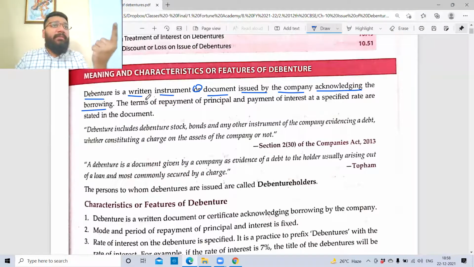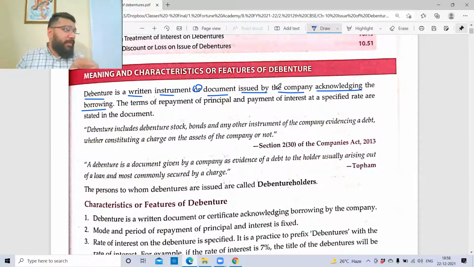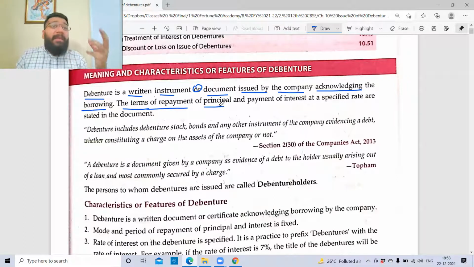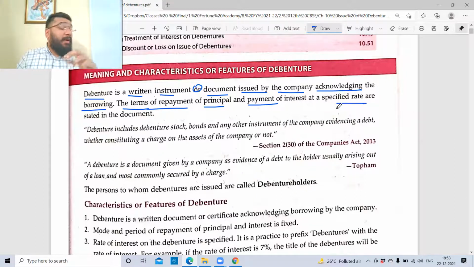A debenture is a written instrument, called a debenture certificate, issued by the company acknowledging that borrowing. Acknowledging means what? I agree that you have given me the money. The document will contain the terms of repayment. When will we repay the money? What date? What is the mode of repayment? When will I pay the principal? When will I pay the interest? What will be the rate at which I'll pay the interest? Everything will be stated in the document, which is called the debenture certificate.